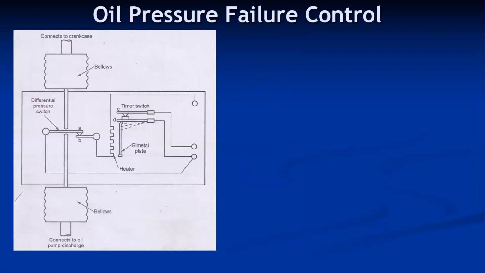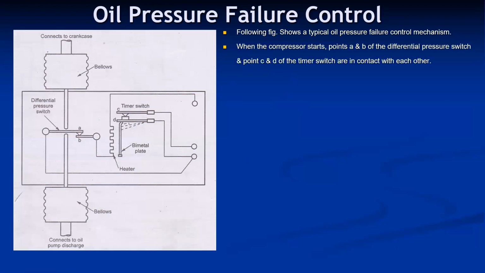Then oil pressure failure control. This figure shows a typical oil pressure failure control mechanism. When the compressor starts, points A and B of the differential pressure switch and points C and D of the timer switch are in contact with each other, connected to the relay or supply.